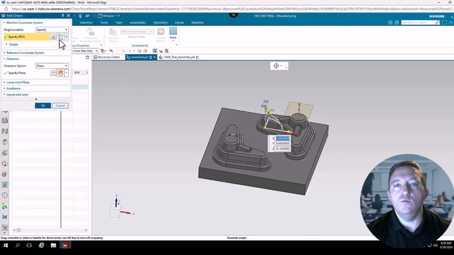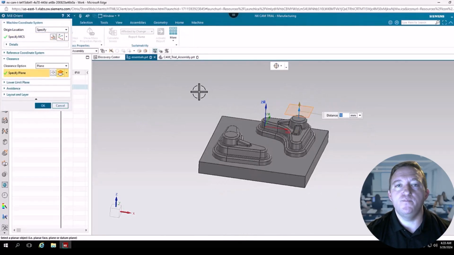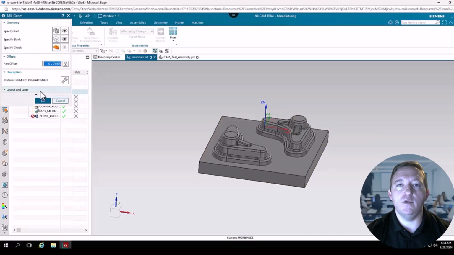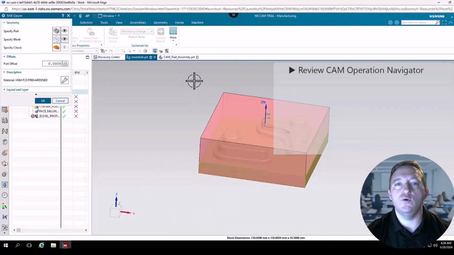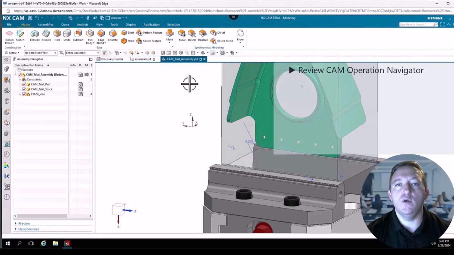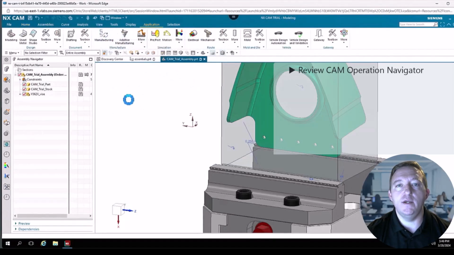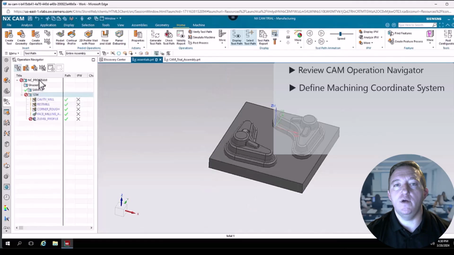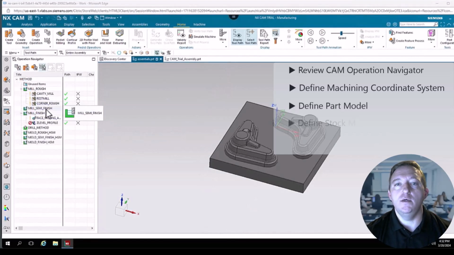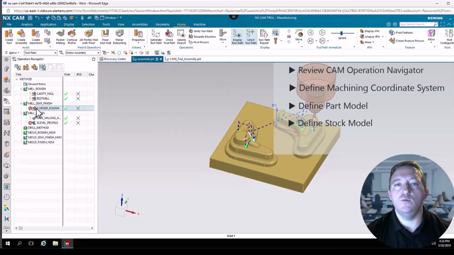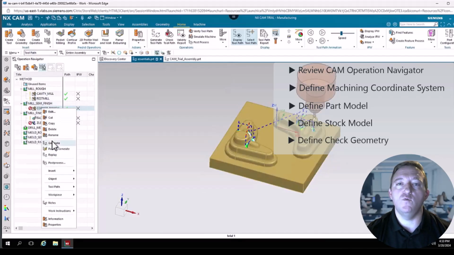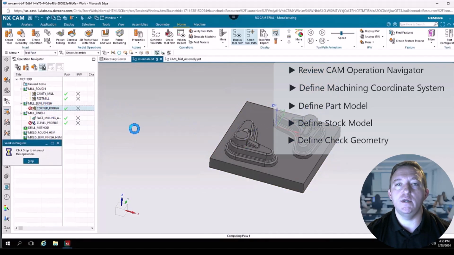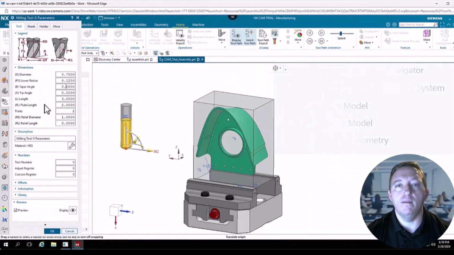In our fourth video, we'll cover the basics of the CAM environment, where we'll dive deeper into the CAM Operation Navigator, which is where you'll spend most of your time when creating toolpath. We'll show you how to create a manufacturing setup by specifying your manufacturing coordinate system, which defines your machine home base where your G-code will post from. And we'll also walk through defining your part model and your stock model that the software will use to drive toolpath, and we'll also define some check geometry that the software will use as avoidance criteria for things like fixtures and clamps.